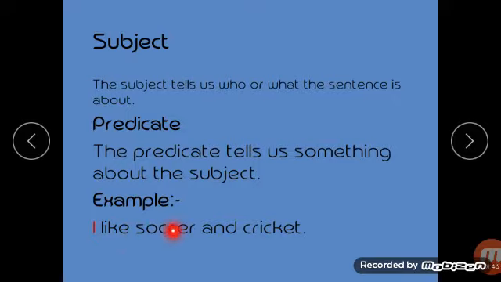So, "like soccer and cricket" is the predicate, because this part of the sentence is telling about the subject. What is the subject? The subject is I. Because when you ask the question who likes, you get the answer I. So I is the subject and "like soccer and cricket" is the predicate.